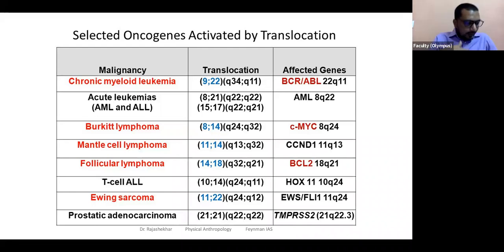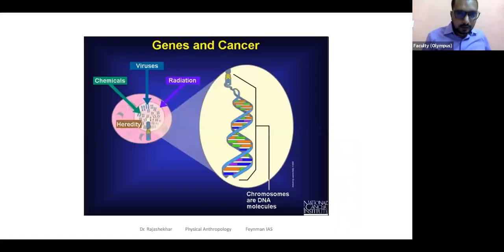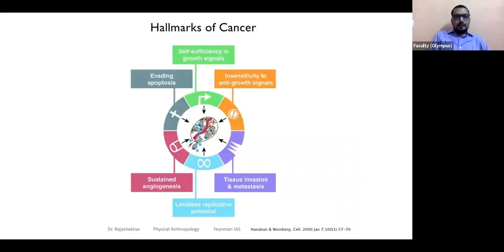So what is cancer? Cancer is the uncontrollable multiplication of cells. Uncontrolled cell division, for example. Uncontrolled multiplication of cells resulting in tumors.